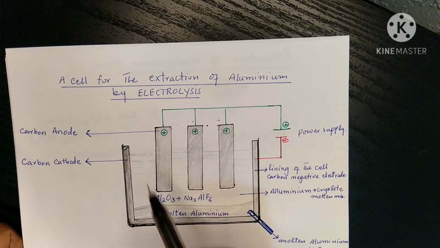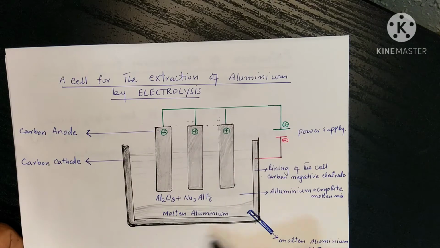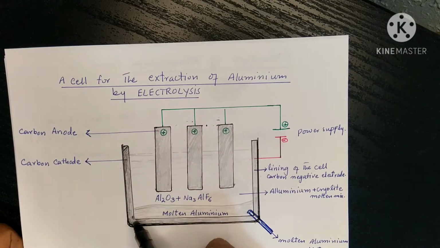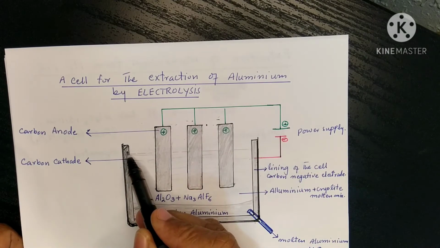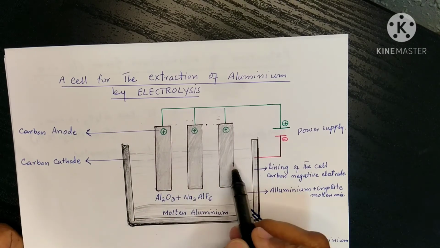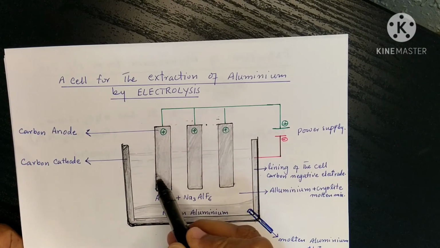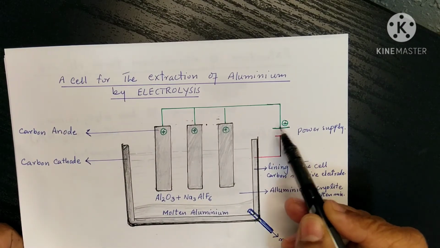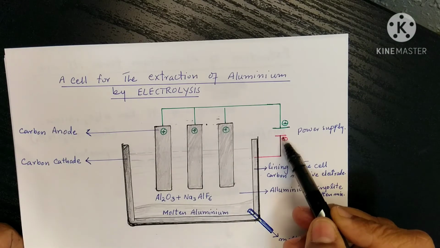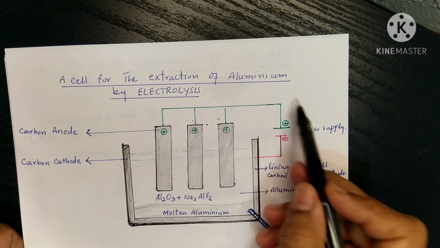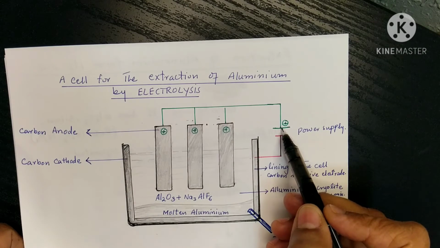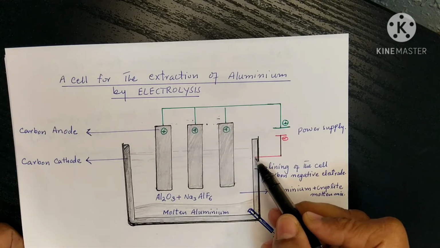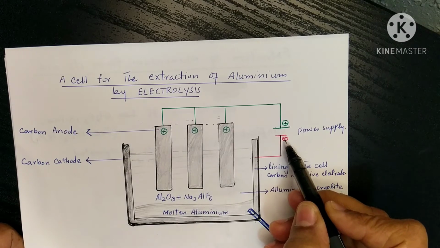For the electrolysis of aluminium oxide, we need an electrolytic cell. For the construction of the electrolytic cell, we have one container, and the lining of this container is made up of carbon, and this carbon is used as cathode. And here we have graphite rods. These are used as anode. And this is the power supply. Cathode and anode are connected with the power supply. The carbon anode is connected with the positive terminal of the power supply, and the carbon cathode is connected with the negative terminal of the power supply.